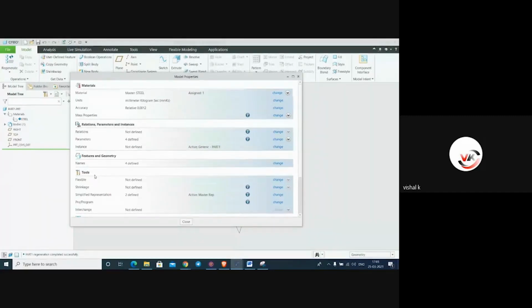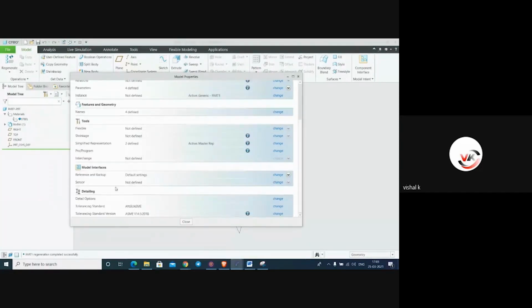If you want to change the standard and all, you can change it from here. Here is the standard. Tolerancing standard is there. You can change it from here.